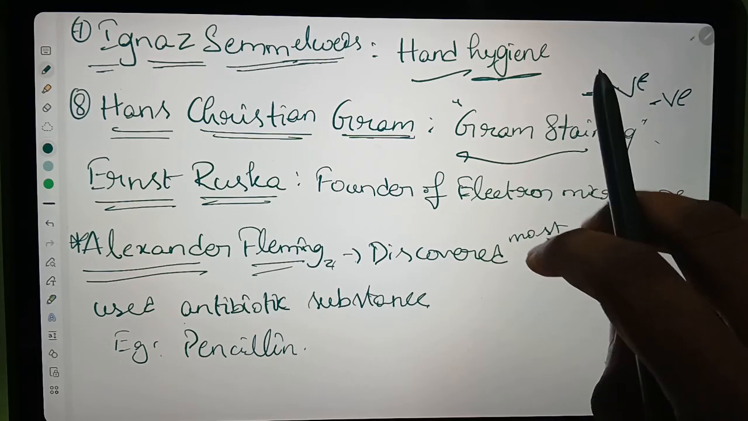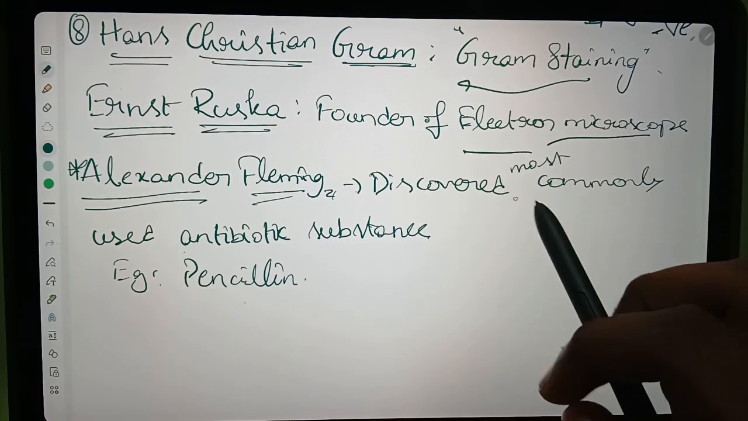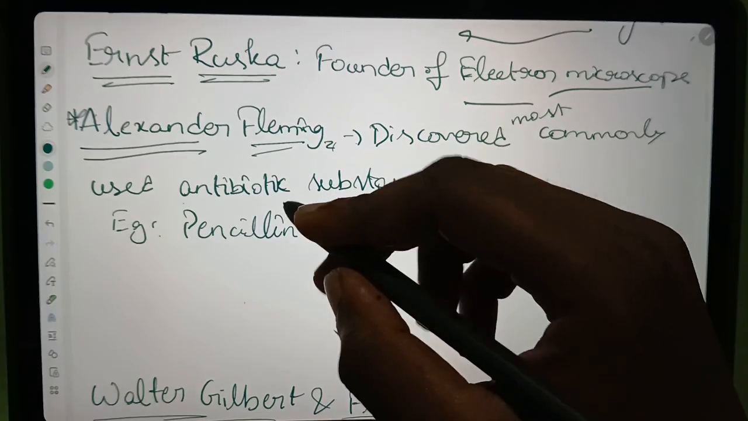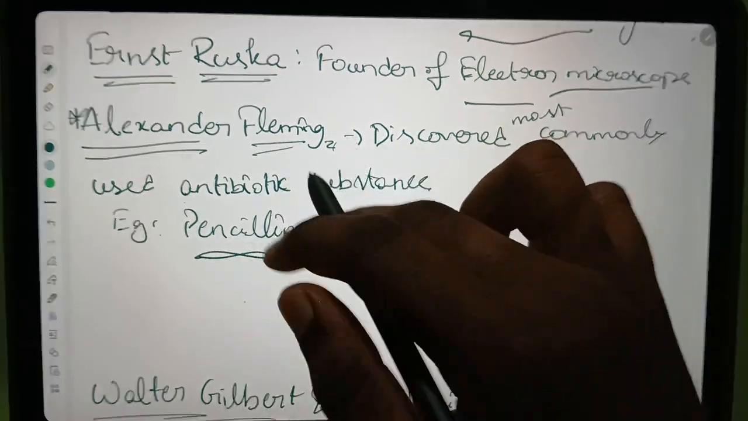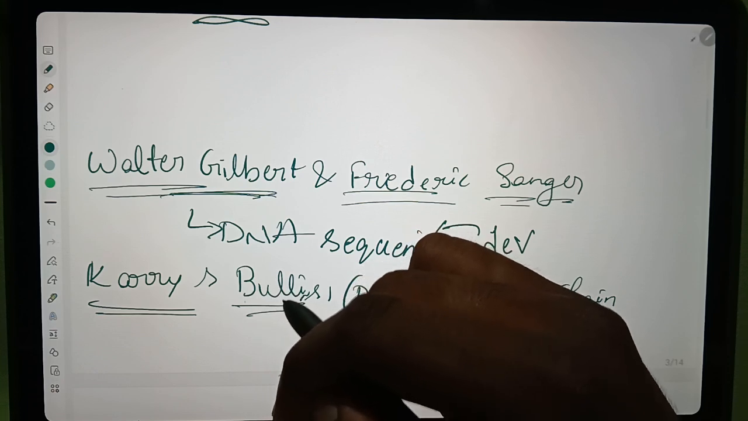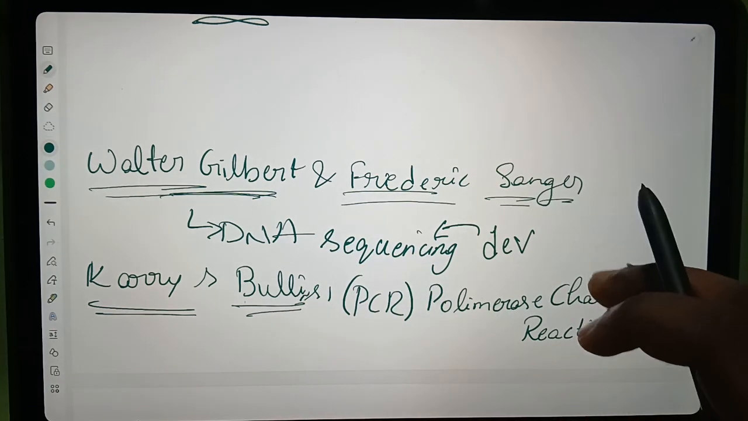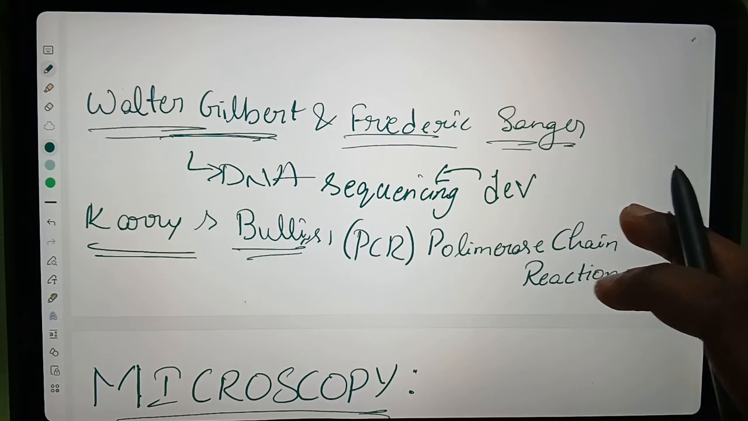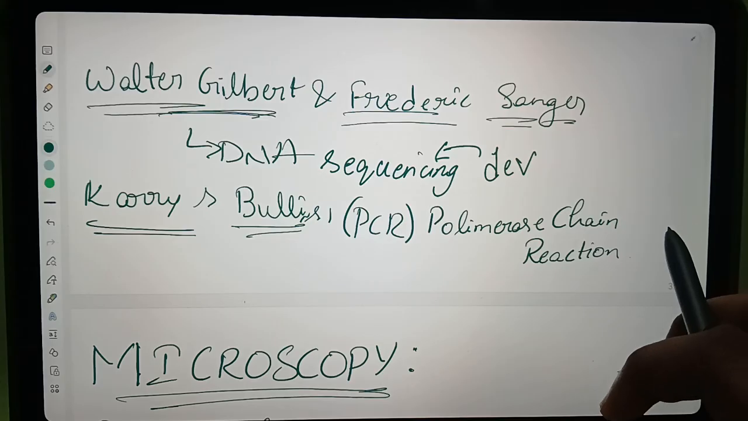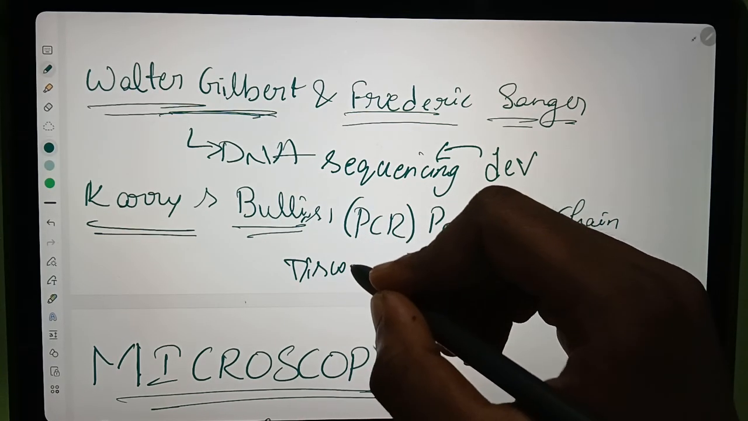Okay, and then Ruska is the founder of the electron microscope. And Alexander Fleming, he discovered the most commonly used antibiotic substance, penicillin. And then Walter Gilbert and Frederick Sanger, these both developed DNA sequencing. And Kary Mullis, he invented the polymerase chain reaction.